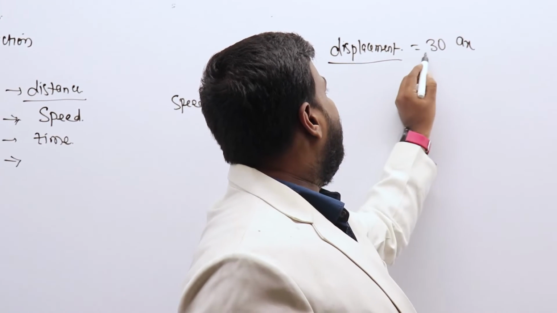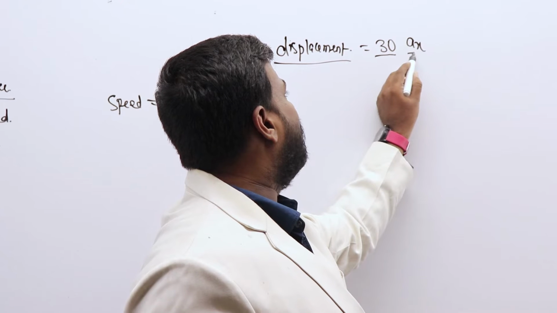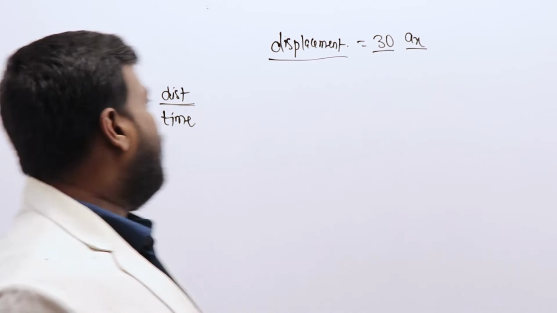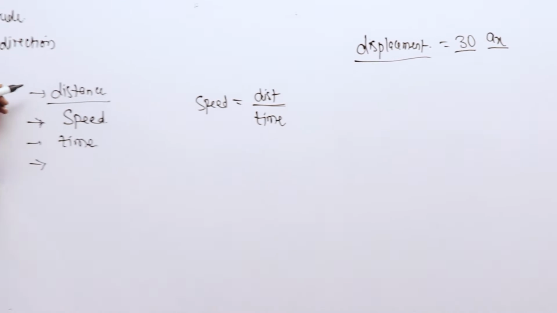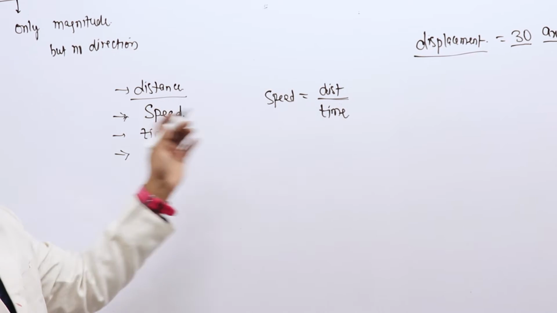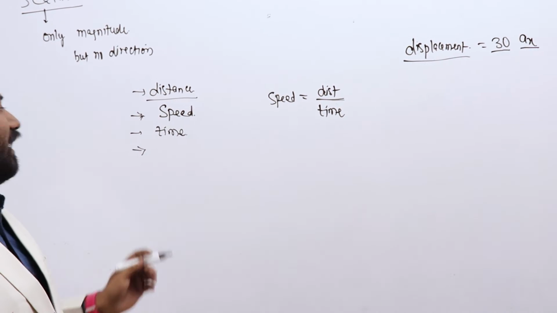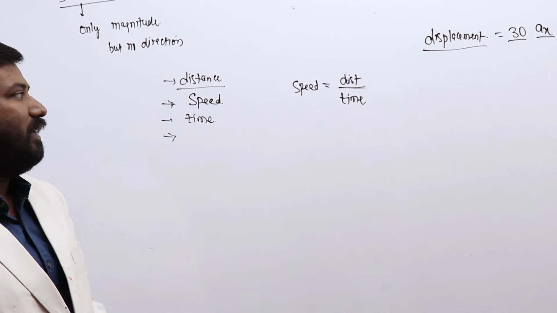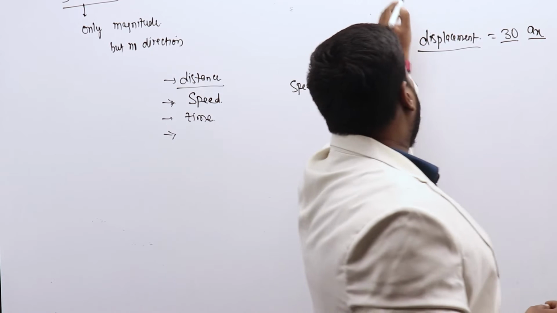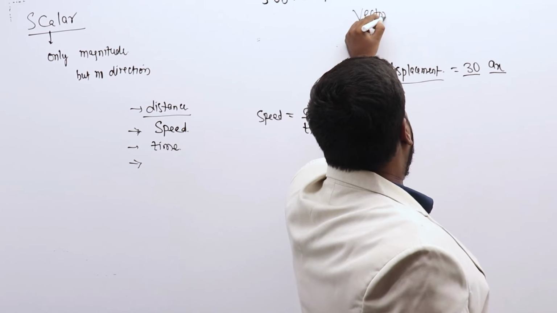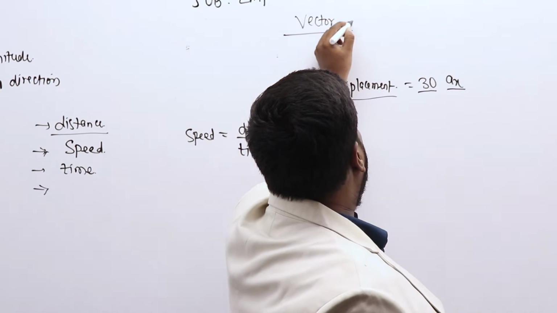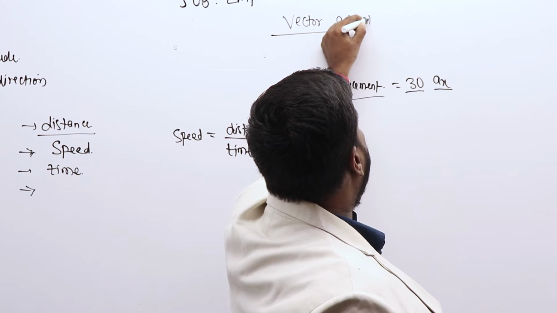That means displacement has both magnitude and direction. That's why it is different from distance. We don't categorize it into scalar quantities. Displacement is basically a vector quantity. We take in parallel the understanding of vector quantities also.